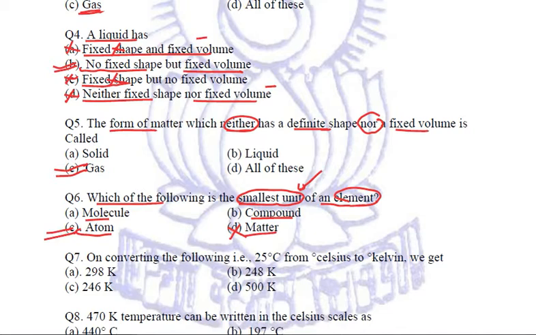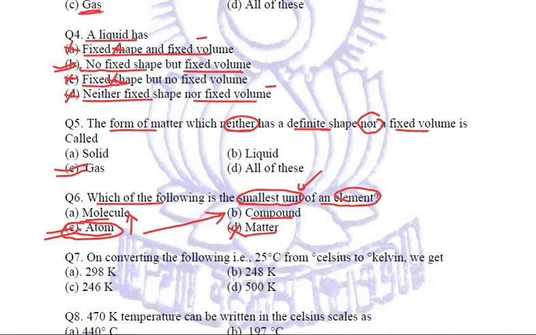These atoms are the smallest unit. When atoms of the same element combine together, they form a molecule, and when atoms of different elements combine together, they form compounds. So molecules or compounds are made up of atoms only. So atom is the smallest unit, and this will be the answer C, atoms.